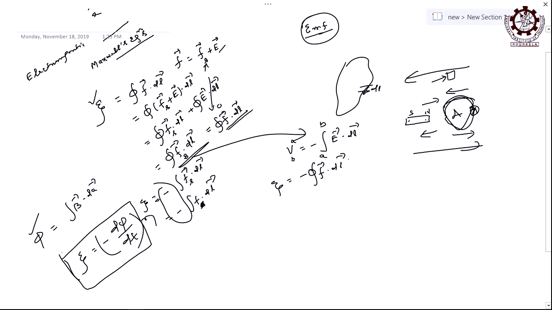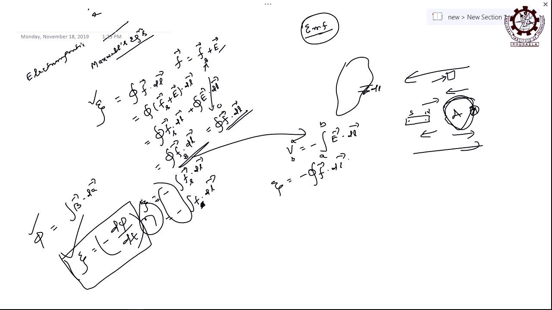So, if you want to enhance the EMF, you just increase the number of turns, but not away, at the same place, in the same plane. If the plane is changing, the EMF value will be disturbed, but so long as the plane is constant and there are n turns, then multiply it just by n. However many turns there are in that loop, it will just be multiplied by n.